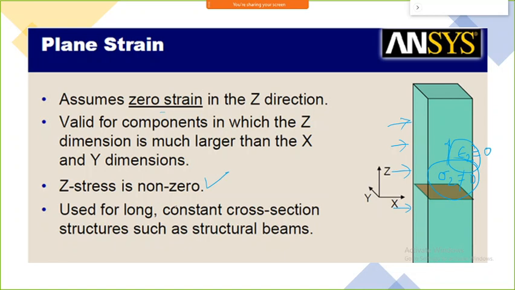And this type of analysis, whenever there are long, constant cross-section structures, like pillars or beams, can be analyzed using the plane strain condition.